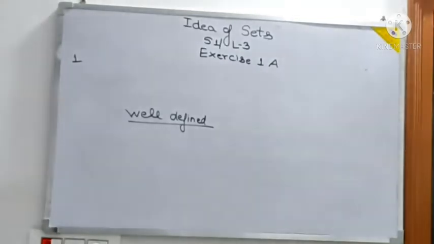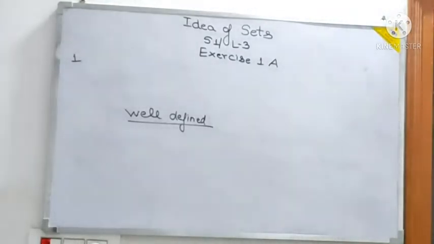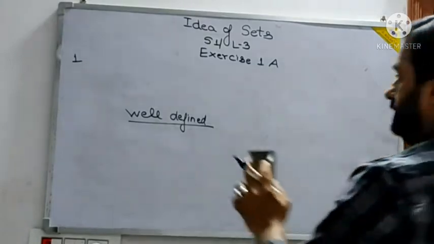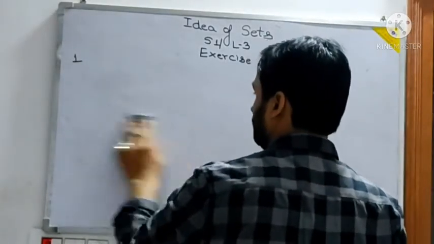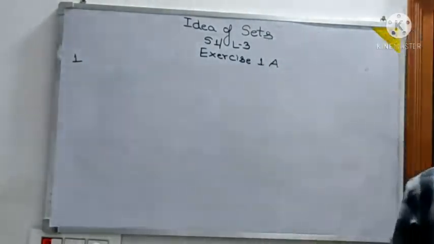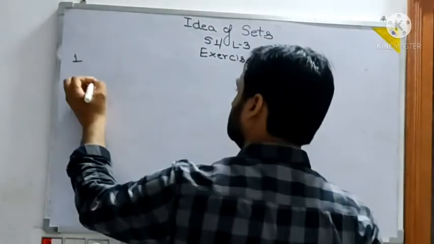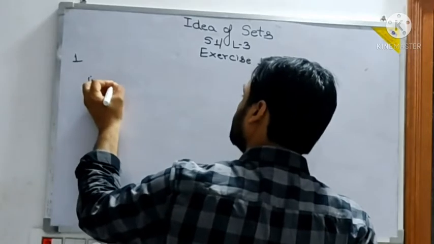The first is saying the collection of positive integers less than 6. Now see, positive integers less than 6 definitely is a set, right? So positive integers less than 6 is a set. So what to write here? You'll write it is a set.